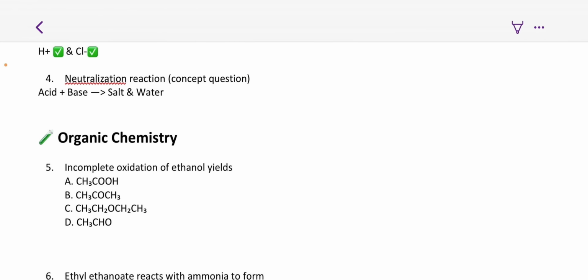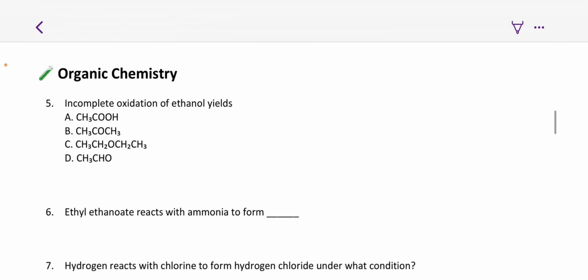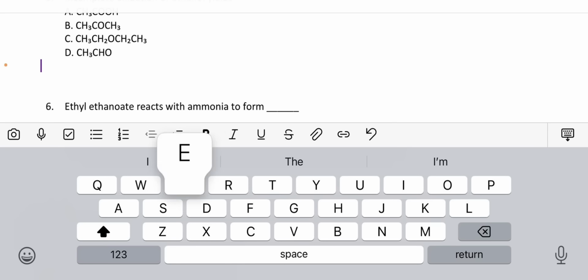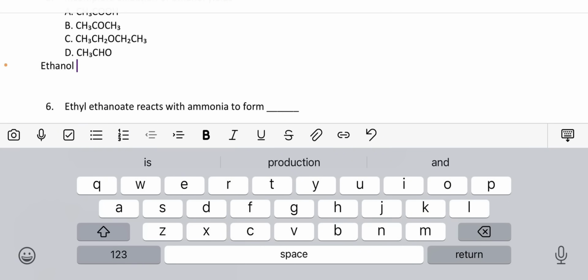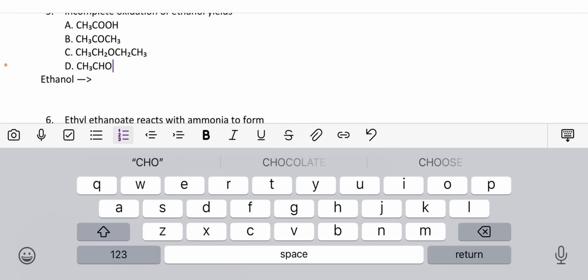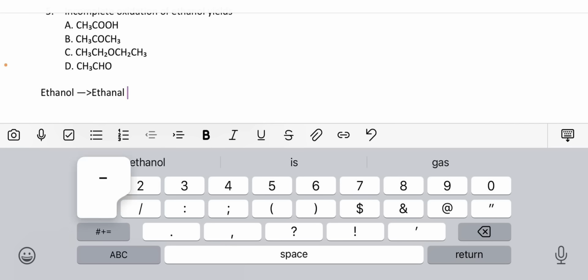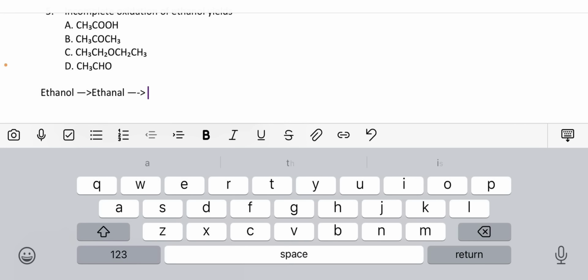So now let's move to organic chemistry. The question we asked in organic chemistry: incomplete oxidation of ethanol yields. There are some stages in the oxidation of ethanol, so let's look at them. When you oxidize ethanol, and what do you use to oxidize it? If you use a weak oxidizing agent, it will give you what? Ethanal. And ethanal is a family of what? Alkanals. But if you use a strong oxidizing agent, it gives you ethanoic acid.